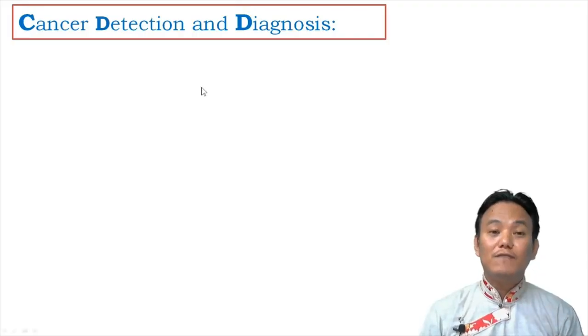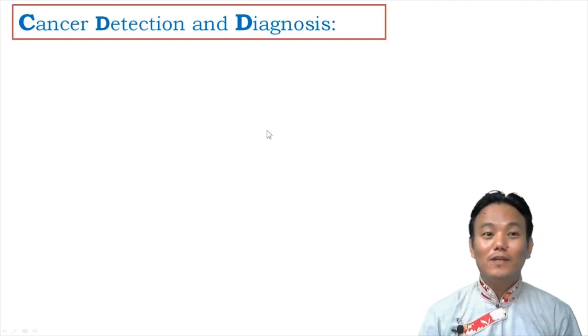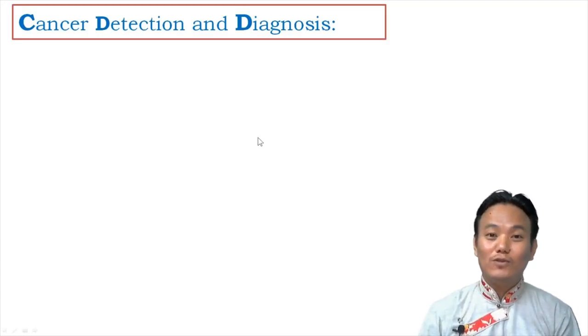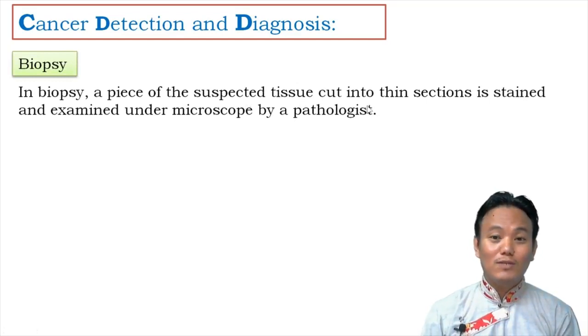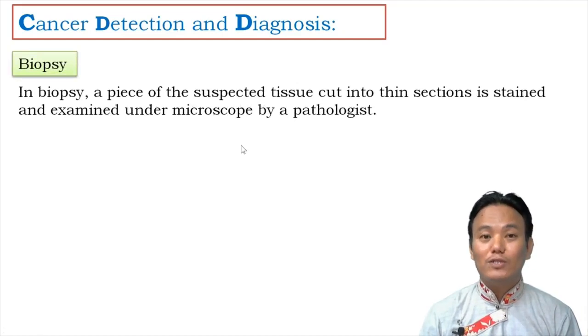In order to save the life of a person suffering from cancer, it is really important that the cancer is detected in its early stages. If the cancer is detected in its early stages, there are effective treatment options available for the doctor to save the life of the patient. Right? So there are different types of cancer detection and diagnosis methods. The first one is biopsy. In biopsy, a piece of the suspected tissue is cut into thin sections, stained and then examined under microscope by a pathologist. It is also called histopathological studies.